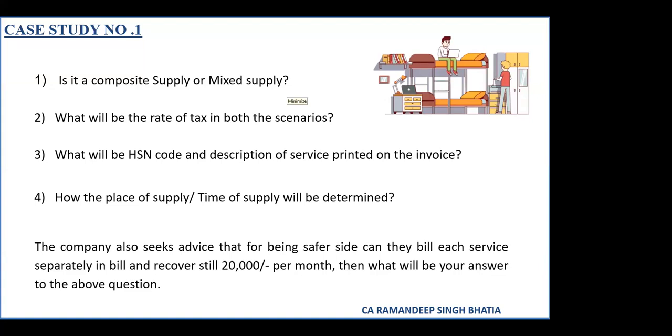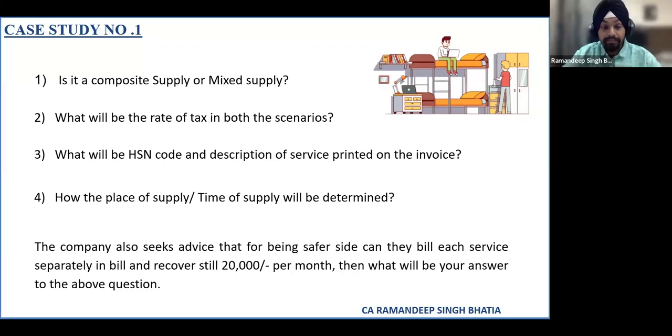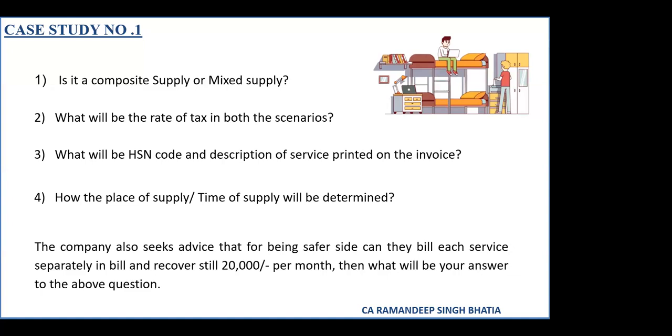So given the facts of the case study, the main supply or the main component is basically renting of immovable property. And they are charging a consolidated amount for that particular supply. There is no bifurcation of any of the components. Even if students have been provided the other facilities of gym, food, etc., there is no option for them whether to avail or not avail. So considering all these facts, it is a case of a principal supply of renting, and accordingly the tax rate has to be charged.